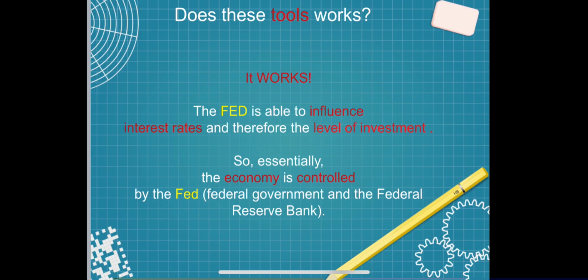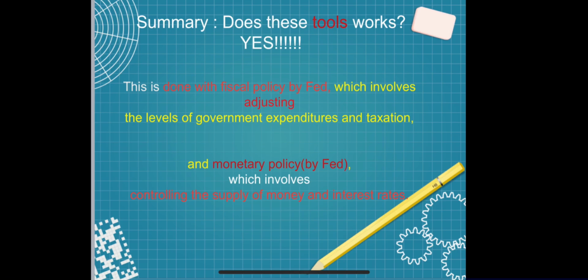So essentially, the economy is controlled by the federal government and the Federal Reserve Bank. In summary, this is done with fiscal policy, which involves adjusting the level of government expenditures and taxation, and monetary policy by the Fed, which involves controlling the supply of money and interest rates.